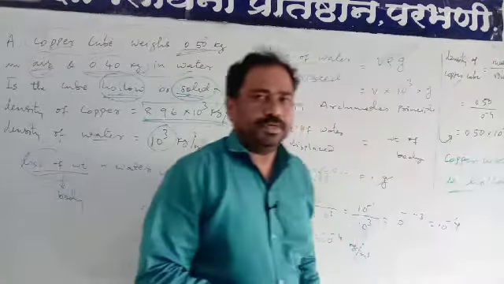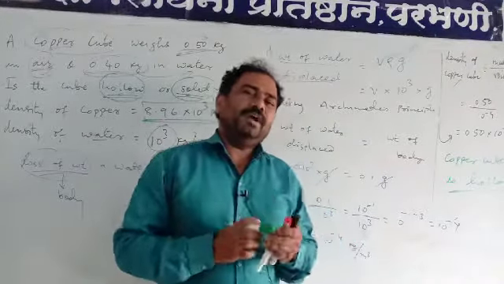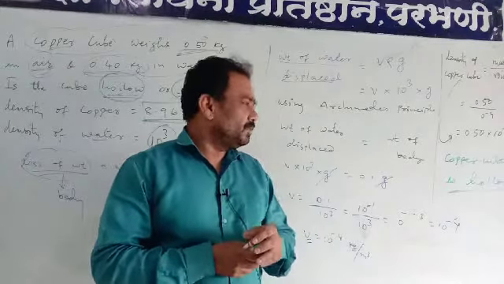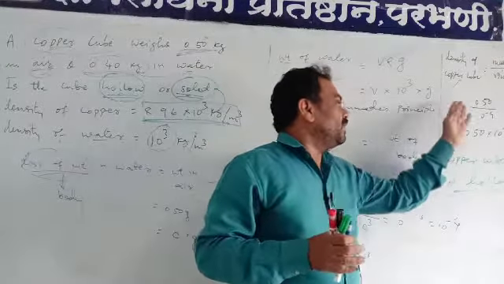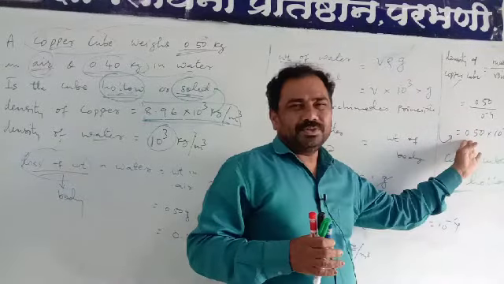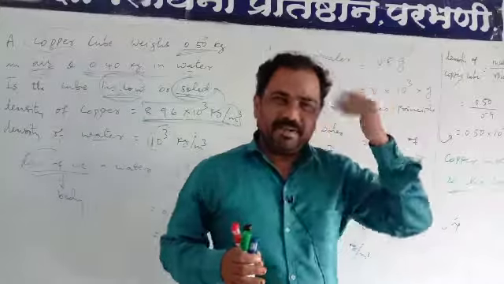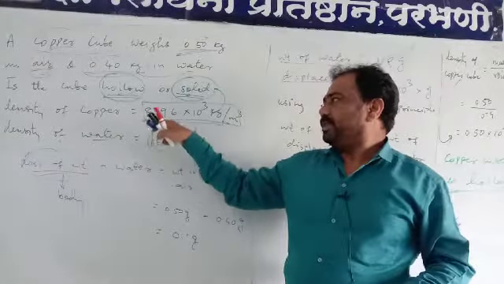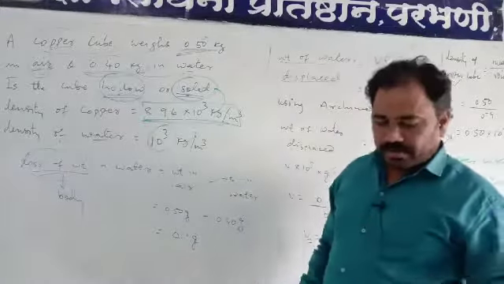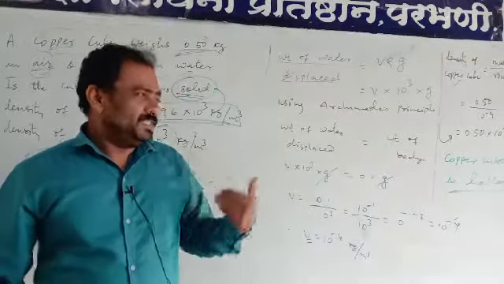We determined it is hollow because the density we calculated is comparatively very less than the density of copper, 8.96 × 10^3.